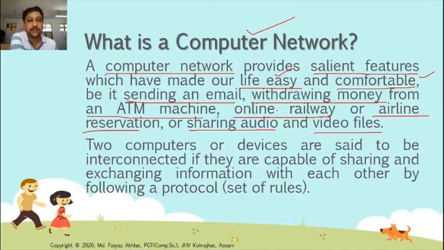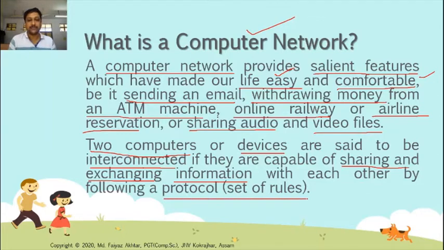Now understand what is a computer network. What is the definition of computer network? Two computers or devices are said to be interconnected if they are capable of sharing and exchanging information. The most important part of computer network is that it must be capable of sharing and exchanging information with each other by following a protocol.